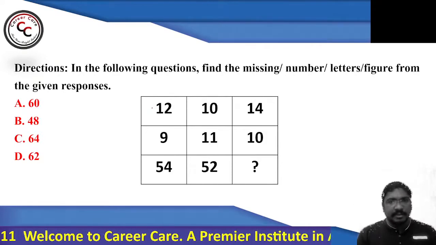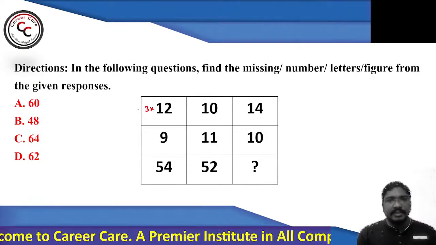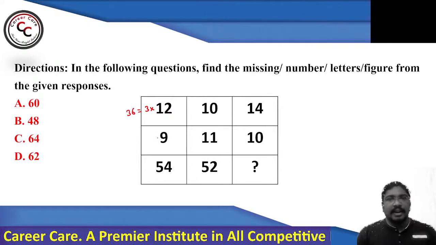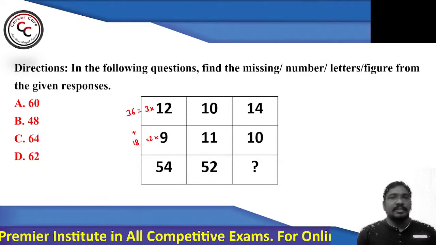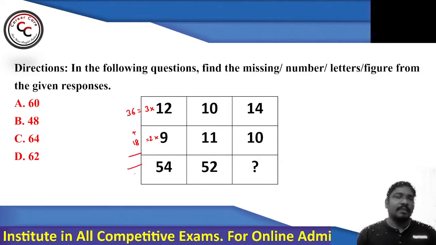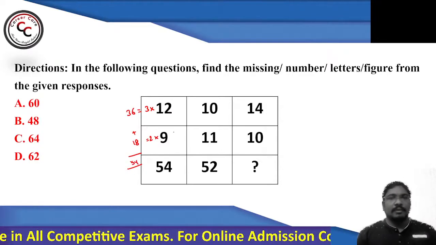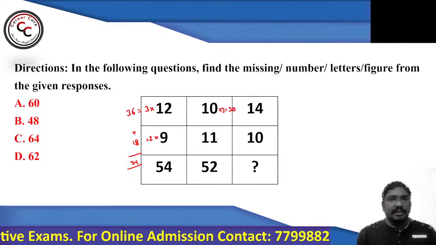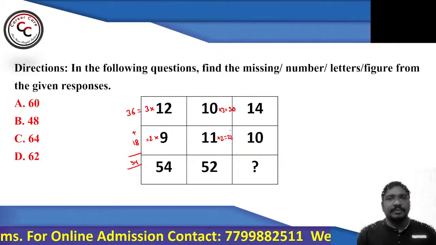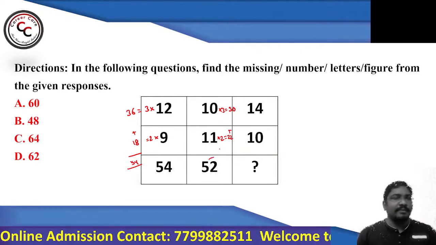So what is that logic? 12 threes are 36 and 9 twos are 18. So 36 plus 18 equals 54. Simple. Similarly, 10 threes are 30 and 11 twos are 22. So 30 plus 22 is 52.